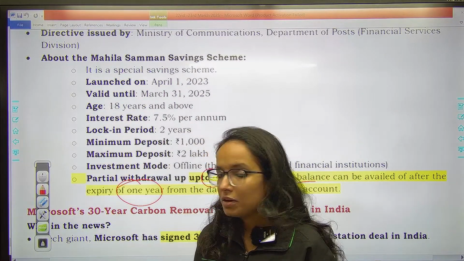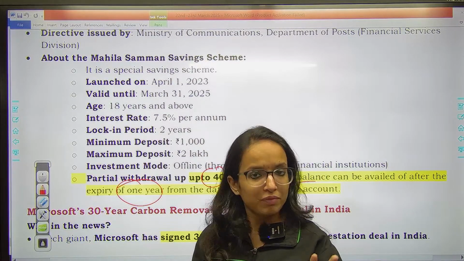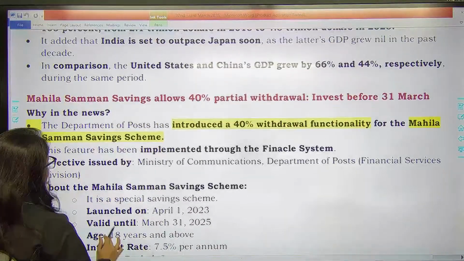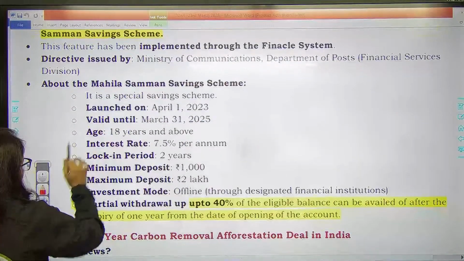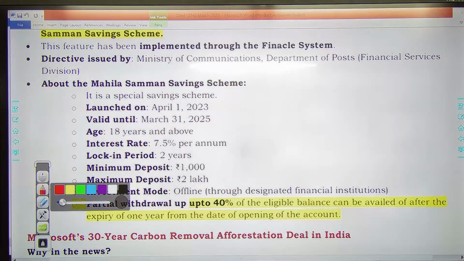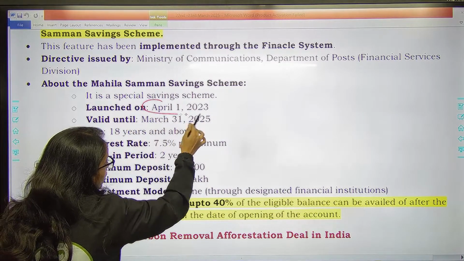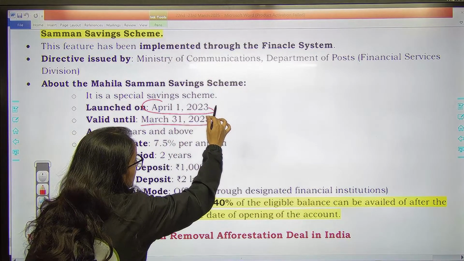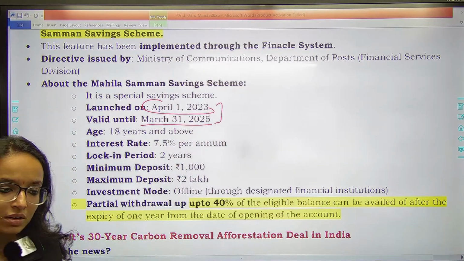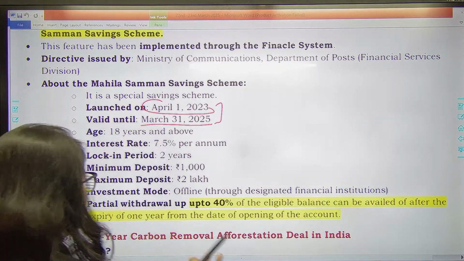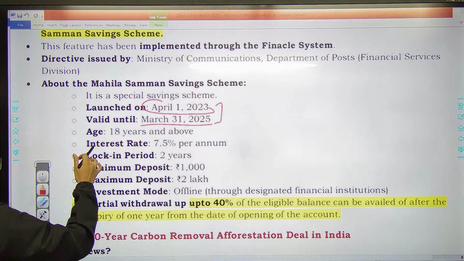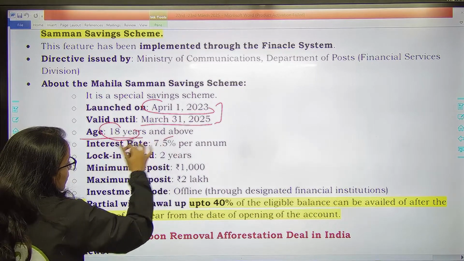So that is providing some kind of flexibility to the account, right? Remember this thing, saving schemes are very important. 40% is going to be important. Also some typical features of the Mahila Samman savings scheme. It was launched recently on 1st April 2023 and it is valid up to 31st March 2025. I would ask you to remember these two dates because it is in the news recently and it is not very outdated. Age is 18 years and above, you are eligible.